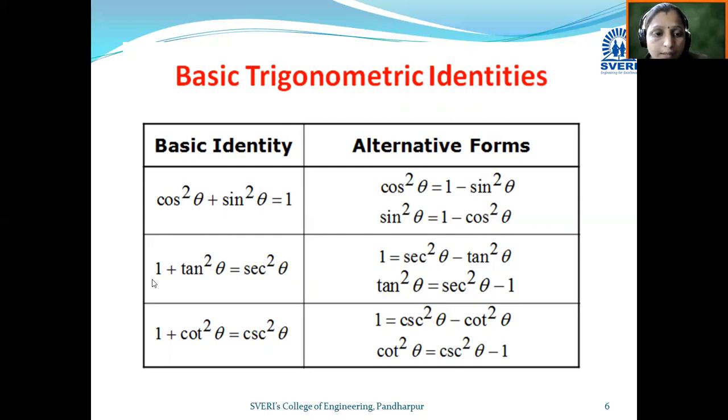Then 1 plus tan square theta is equal to sec square theta. It can be written as 1 is equal to sec square theta minus tan square theta, or it can be written as tan square theta is equal to sec square theta minus 1.